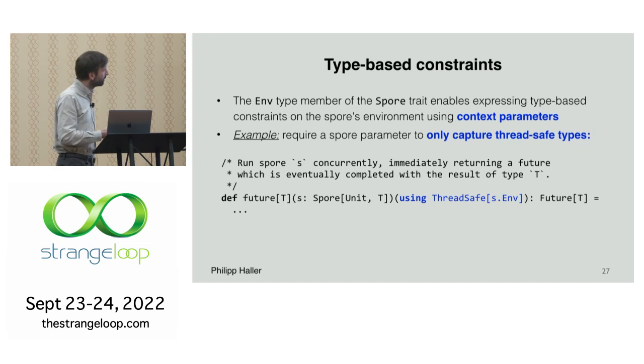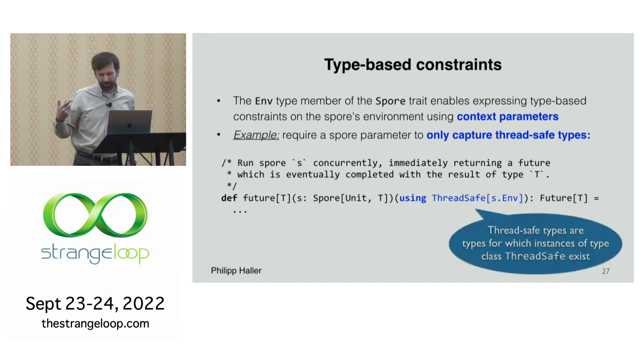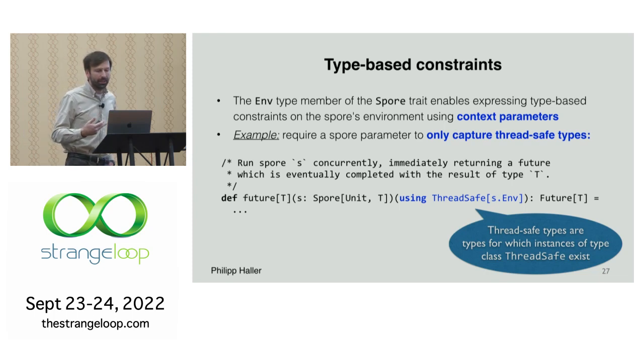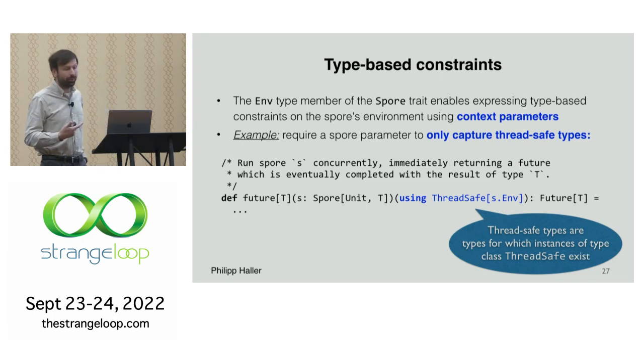Thread safe is not actually part of the Scala standard library, but you can imagine that this is a type class that we can define, where there's an instance for all the thread-safe types, like all the primitives, all the immutable types, and also things like concurrent hash maps and so on, right? These could all have instances of that type class, right? And so if you would capture one of these things, that would be accepted.